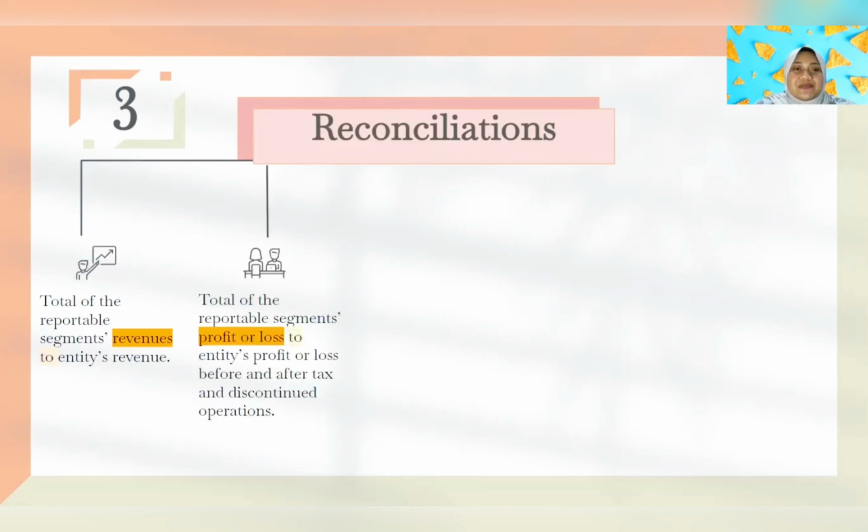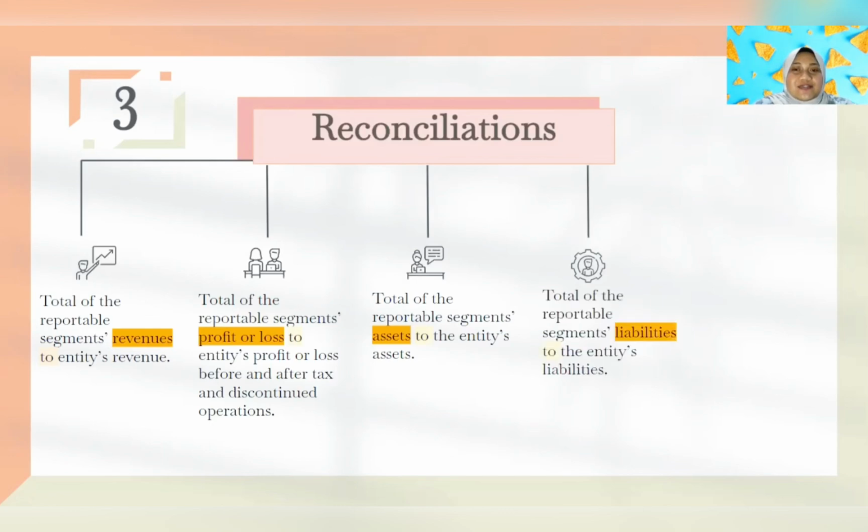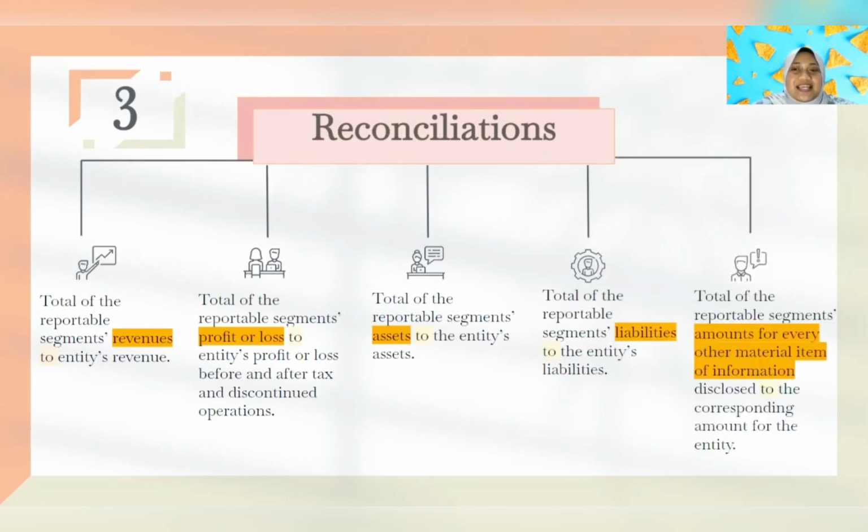total of reportable segment profit or loss to entity's profit or loss before and after tax and discontinued operation, total of reportable segment asset to the entity's asset, total of reportable segment liability to the entity's liability, and lastly, total of reportable segment amount for every other material item of information disclosed to the corresponding amount for the entity.